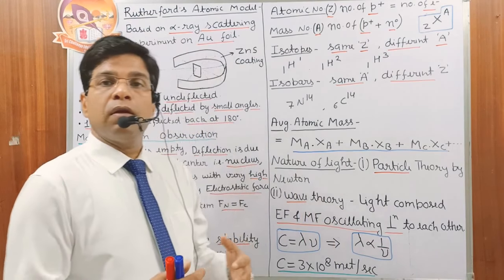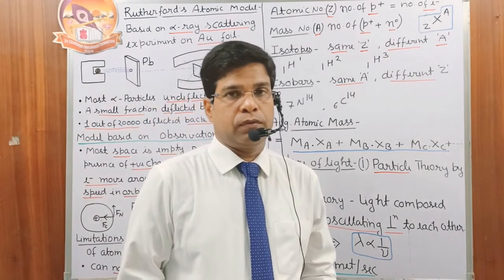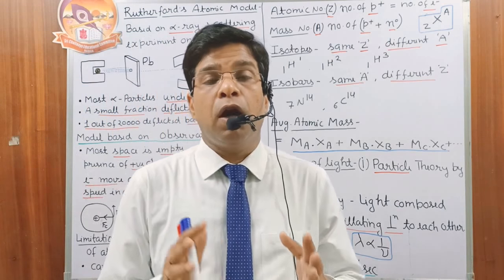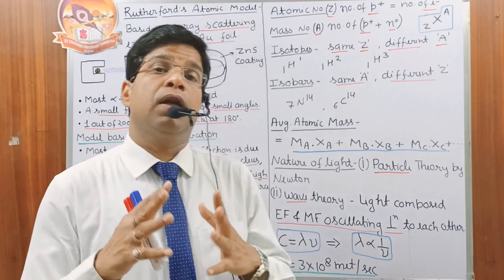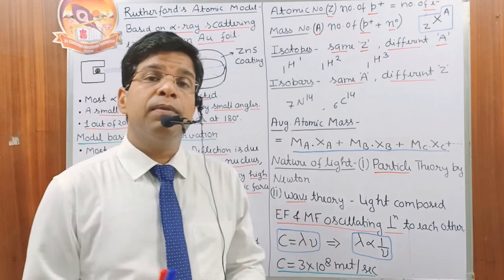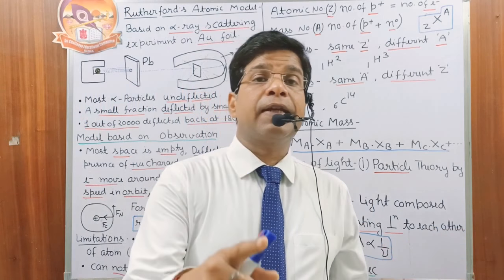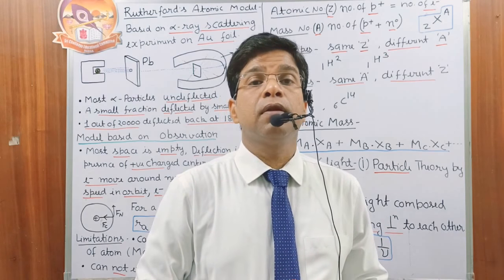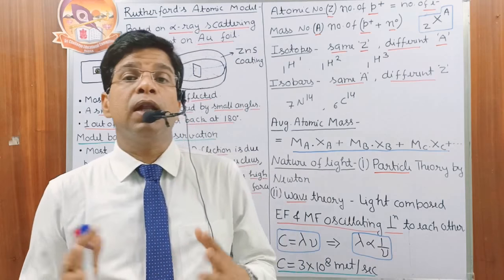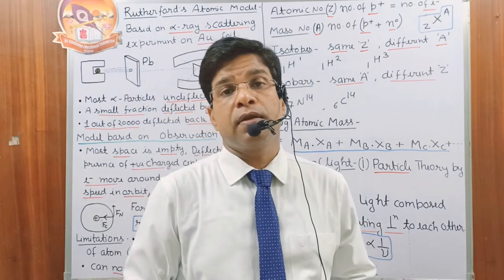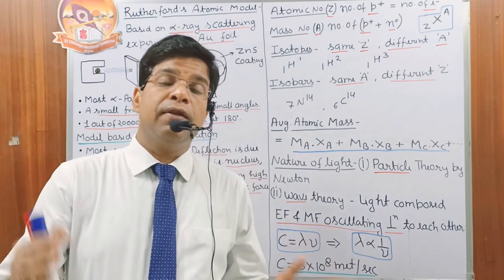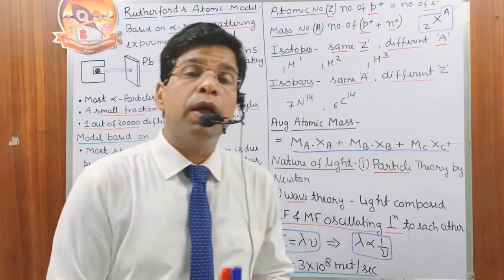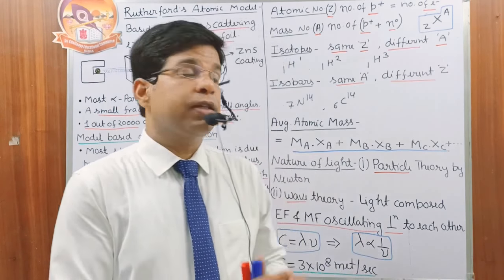Now, all recent advanced study of atomic structure is based on the study of the atomic spectrum. Spectrum is generated as a result of the interaction of mass and light. About mass we know everything, but now we have to discuss the light. What is the nature of light? Once we understand what light is, then we can understand how to generate the spectrum and what the spectrum is. So to understand the spectrum, it is necessary to understand the nature of light.